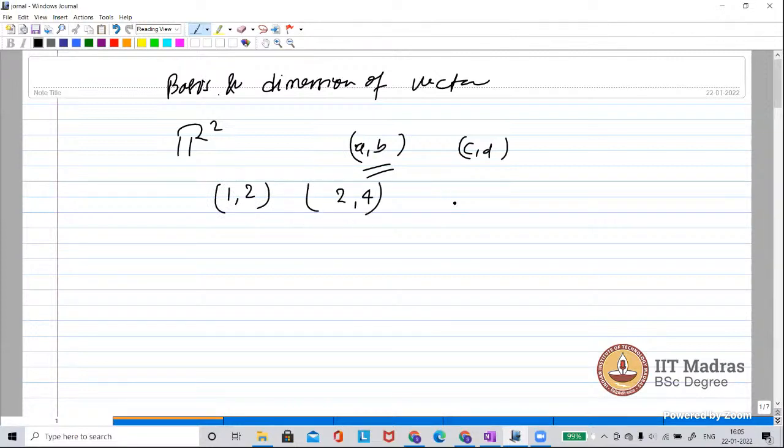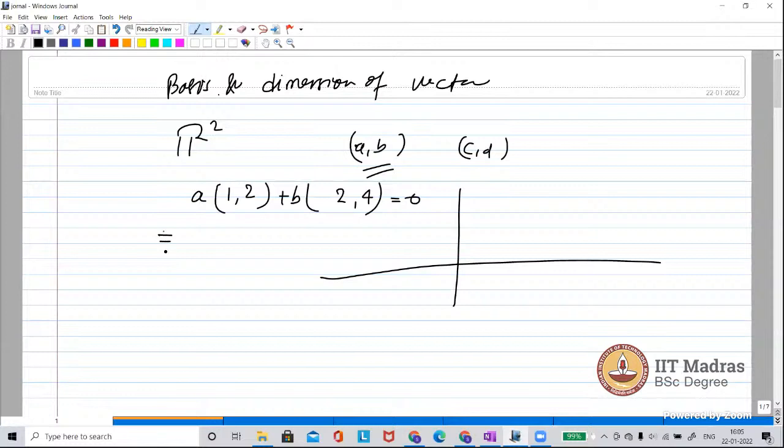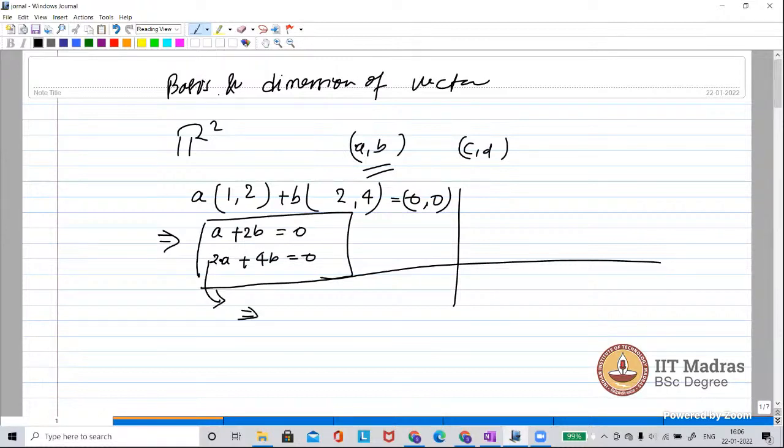So these are 2 vectors. Now first, how will we check whether these 2 vectors are linearly independent or dependent? Sir, we will multiply by two scalars and put equal to the zero vector. And if A and B are zero, then they are linearly independent. Yes, so let's check that. The first coordinate gives A plus 2B equal to 0, and the second is 2A plus 4B equal to 0. Now this is a system of linear equations and you have to solve this.